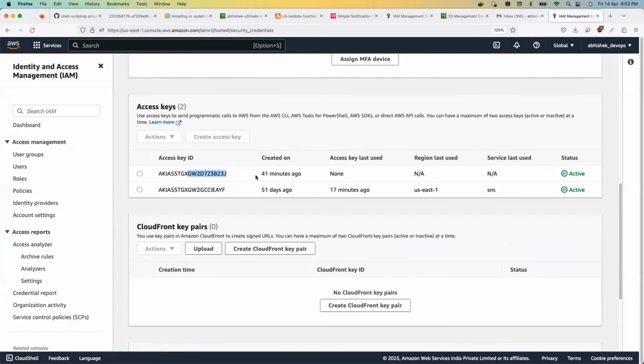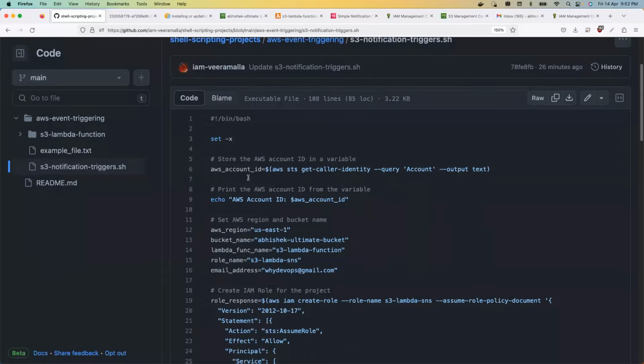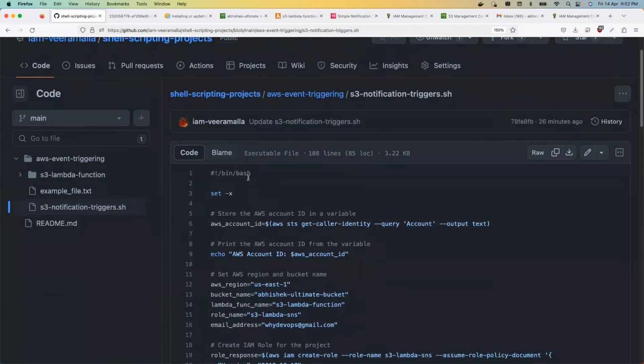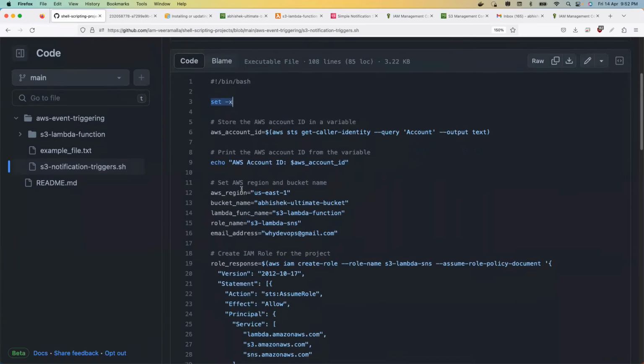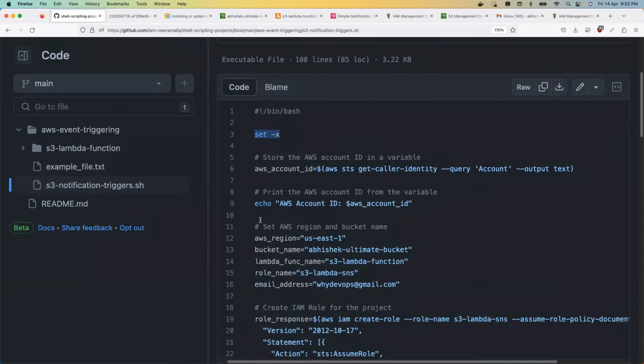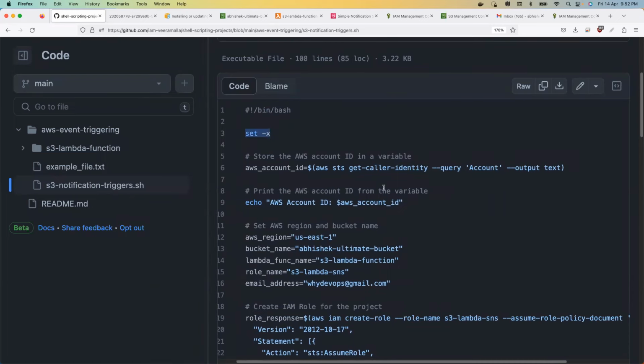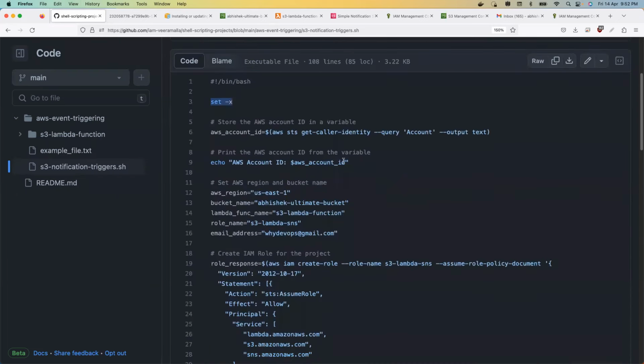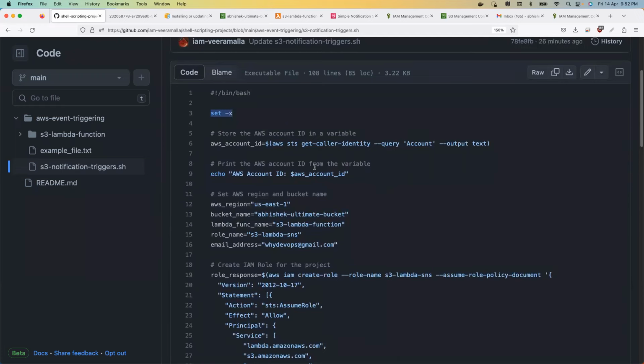Perfect. Now, code walkthrough. First of all, whenever you are writing a shell script, the very first thing you have to do is always add set minus x, because you want to debug what is happening, right? Probably in your case, if you don't want it for some reason, then you don't have to do it. But I always prefer adding this set minus x, because without this, I don't understand which command is failing. The shell script will not run in debug mode. So I would prefer this.